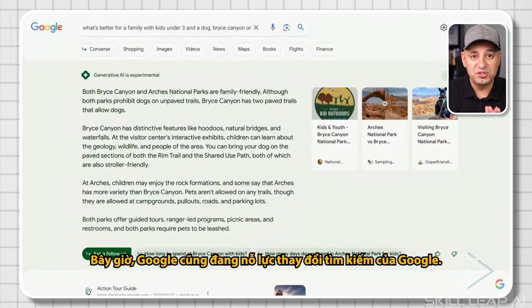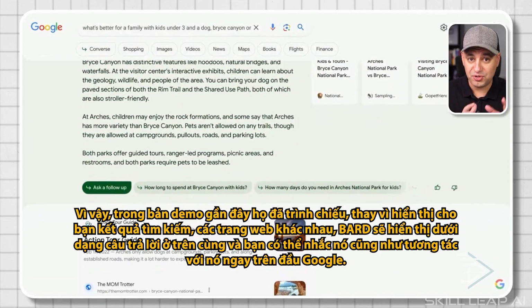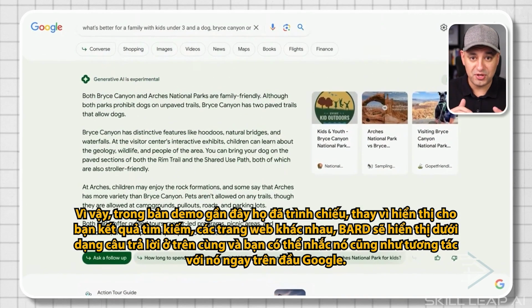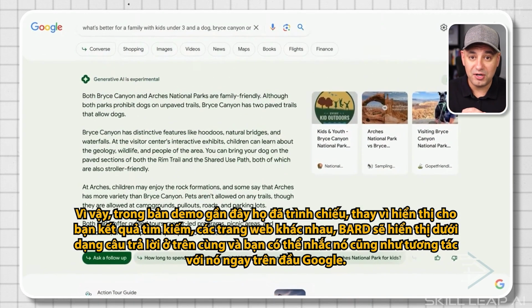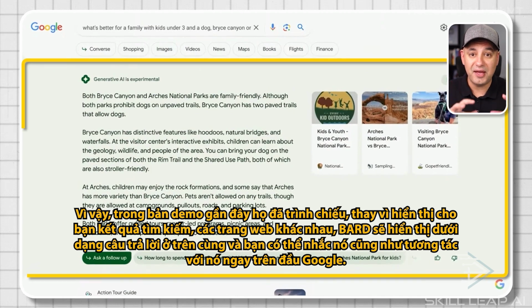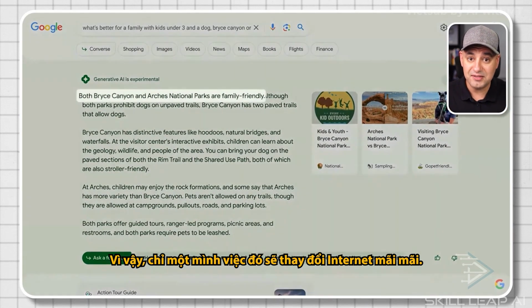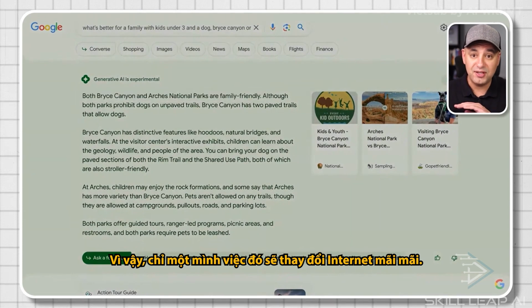Now, Google is also working on changing Google search. So in a demo they recently showed, instead of showing you search results, different websites, Bard is going to show up as the answer on top, and you could prompt it and interact with it right on top of Google. So that single-handedly is going to change the internet forever.